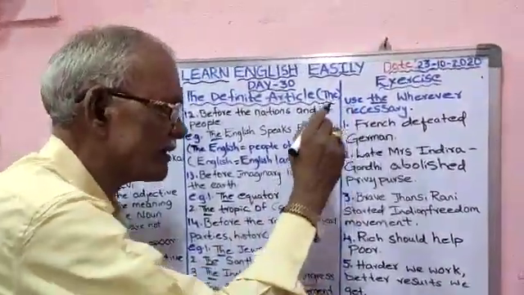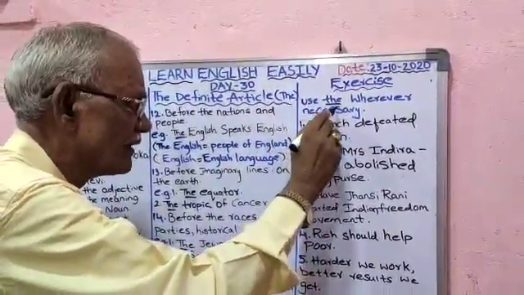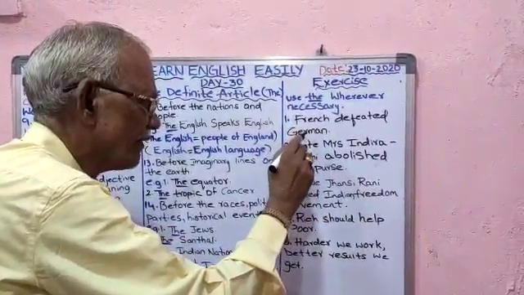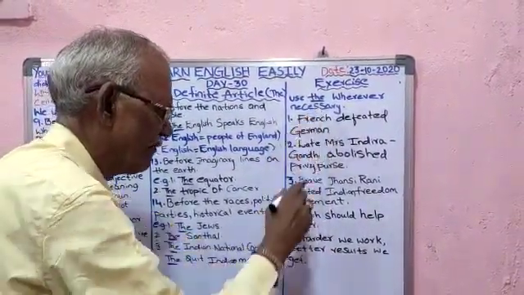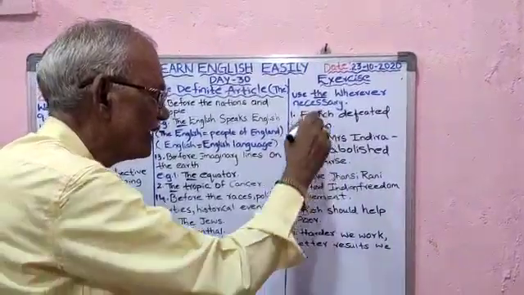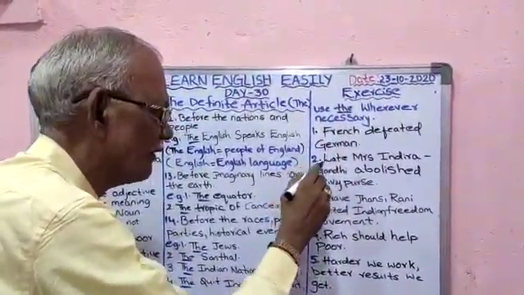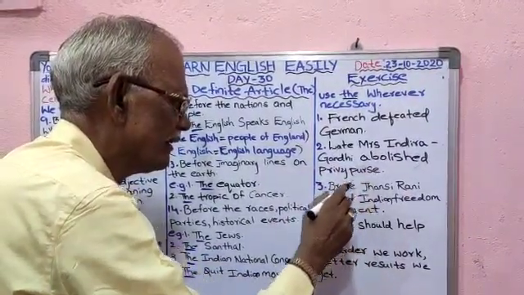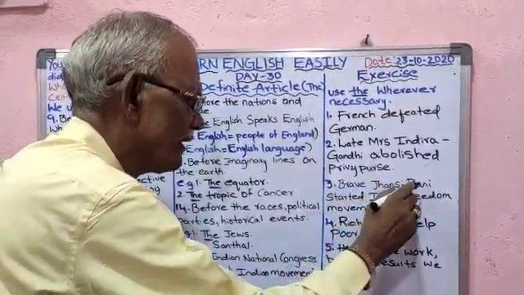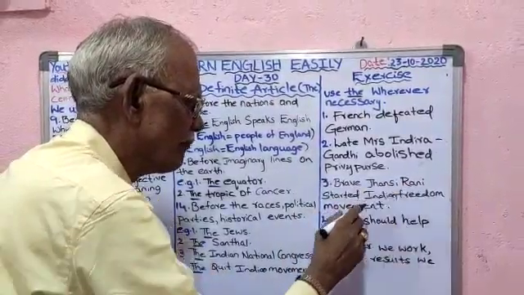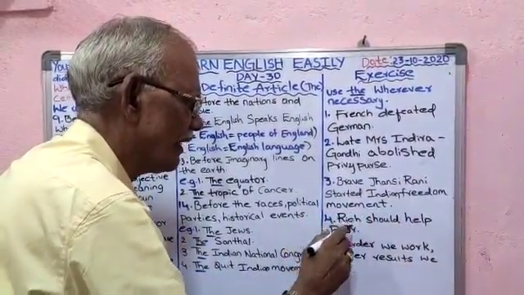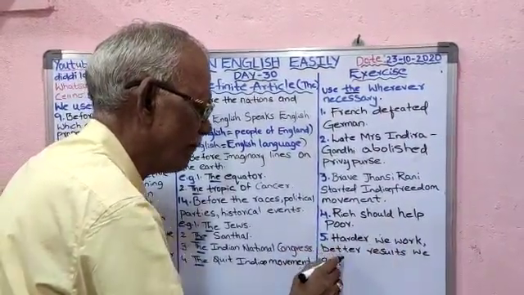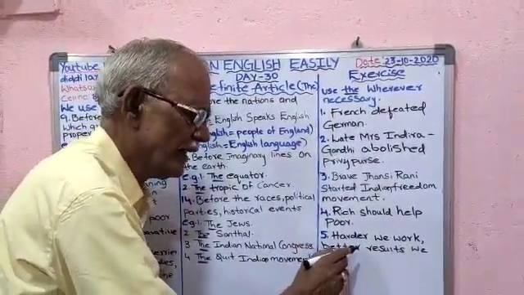Now, exercise. Use the wherever necessary. One, French defeated German. Two, Late Mrs. Indira Gandhi abolished privy purse. Third one, Brave Jhansi Rani started Indian freedom movement. Fourth one, rich should help poor. Five, harder we work, better results we get.